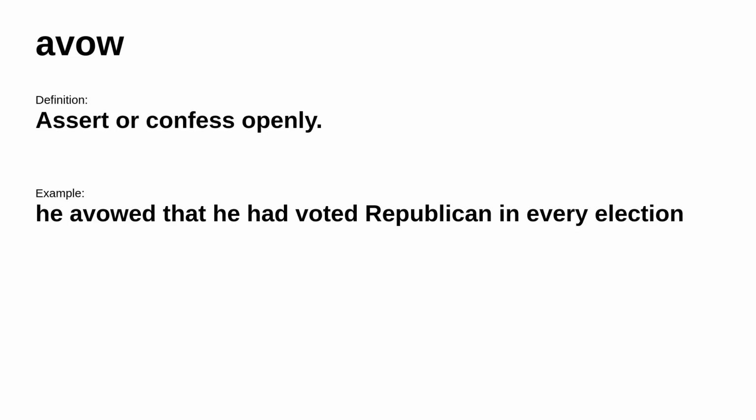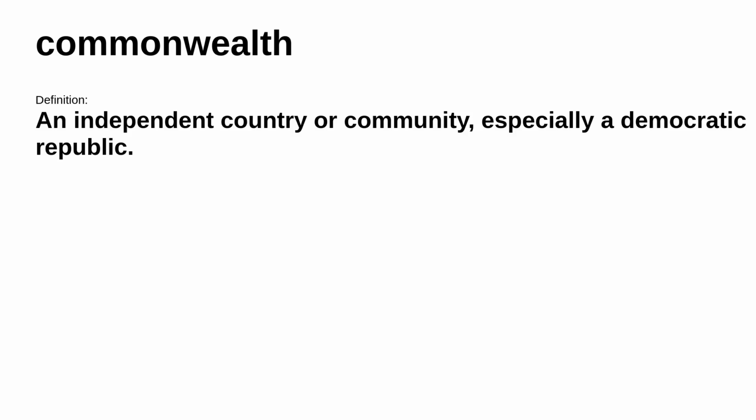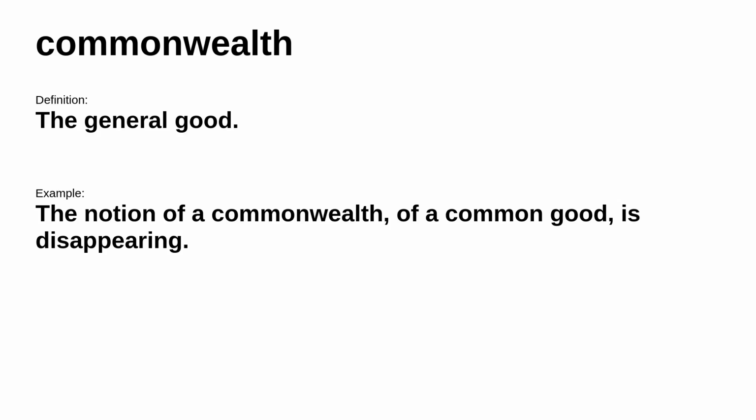Up next, avow. It means assert or confess openly. Consider this example, he avowed that he had voted Republican in every election. Up next, commonwealth. It's defined as an independent country or community, especially a democratic republic. In other places, it's defined as the general good. For example, the notion of a commonwealth, of a common good, is disappearing.